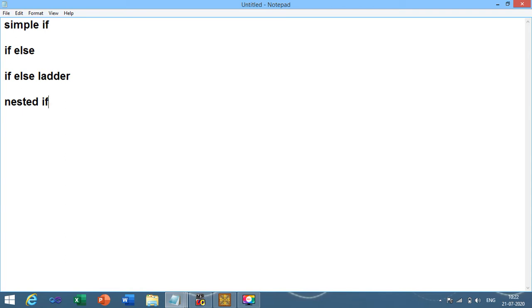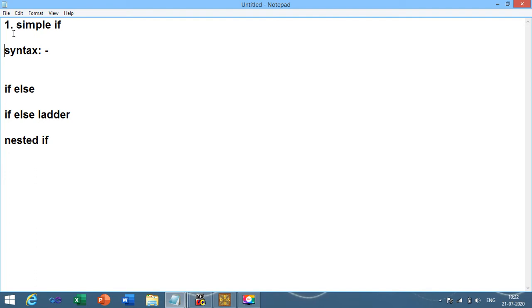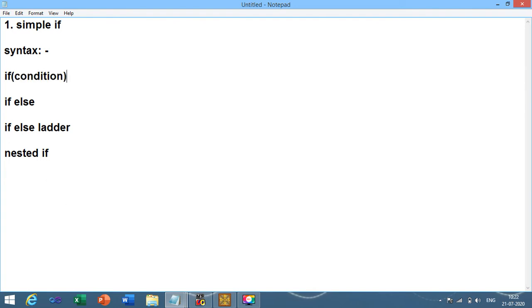So these are the parts of the if condition. Let me write the syntax of simple if, which is our first topic of today's session. The if keyword, opening bracket, condition and statement.